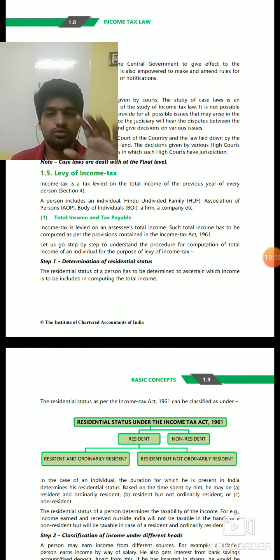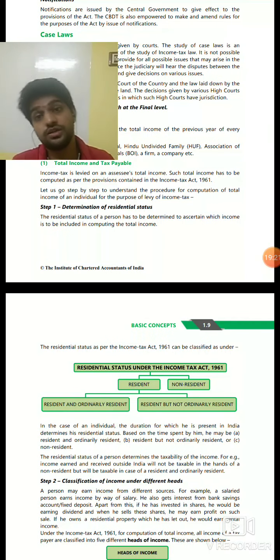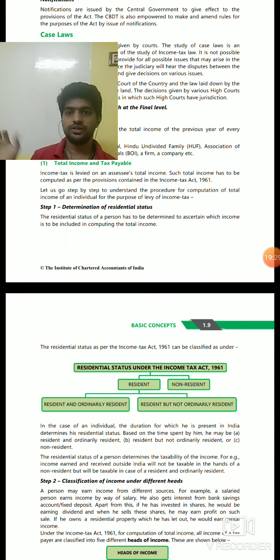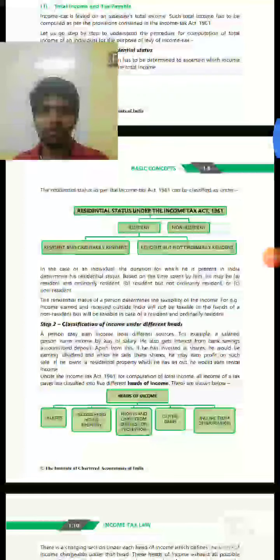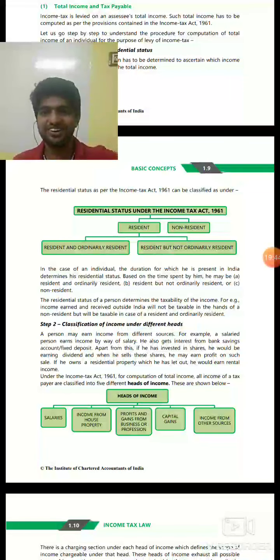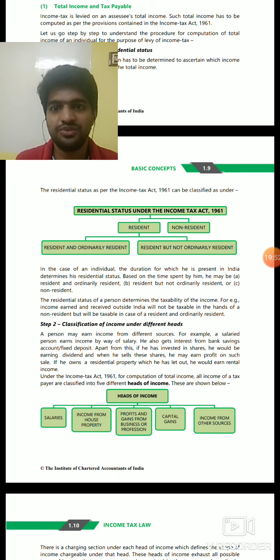Then we will be covering the residential status. I will not cover residential status now because there are separate chapters for it. Chapter 2 covers residential status. I will just tell you there are 3 residential statuses: resident and ordinarily resident, resident and not ordinarily resident, and non-resident. What is this? I will explain later. I think I am overloading, because there are so many things I am not covering now. I am saying I will cover them later because they will be covered in detail in the coming chapters. That's why I am telling you like that.